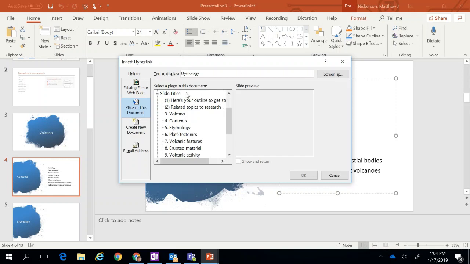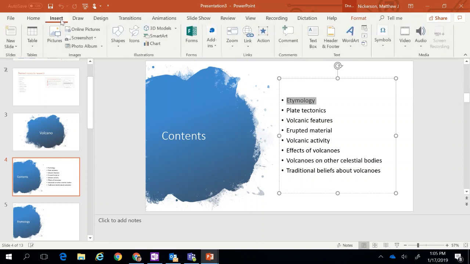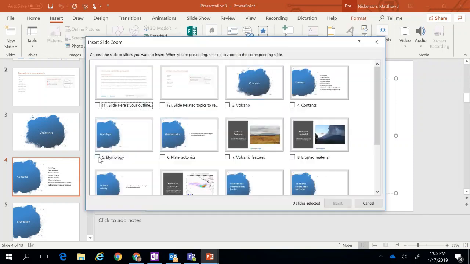So that worked great with the table of contents. If I click on etymology, I want it to go to the etymology page. Okay, so that was one way you could do this, but it wouldn't bring you back. So I could get to that page, but then I'd have to add a link on that page to bring me back. And it simply just opened that other page. And once we get something inserted here, you'll see that this looks a little different than just going on to another page. So I'm going to go to the Insert tab, choose Zoom, and these are slide zooms that we're doing. So it creates a link to another slide, and I'm going to choose etymology.